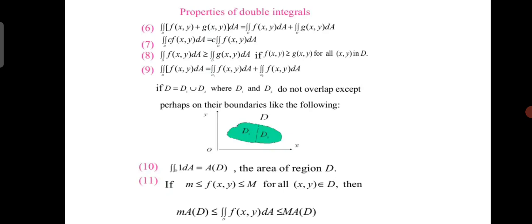If D equals D1 union D2, where D1 and D2 do not overlap except perhaps on the boundaries, like the following. This is the area: the double integration over D of 1 dA is the area of region D. If m is less than f of x comma y is less than M for all x comma y belonging to D, then m times the area of D is less than the double integration over D of f of x comma y dA, which is less than M times the area of D.